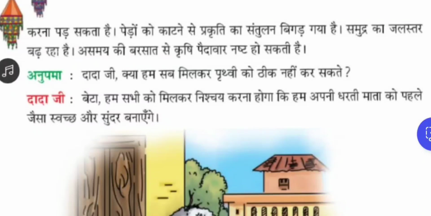Anupama: Grandfather, can't we all together fix the earth? So she is asking the grandfather, can we not join together and do something to reduce this effect? Can we not save our earth? Can we not repair our earth? Like that she is asking.